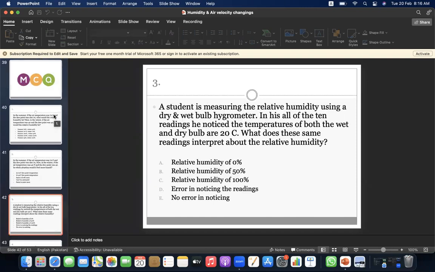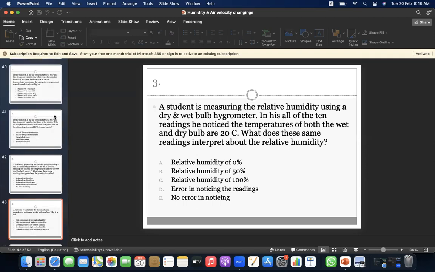Number three, a student is measuring the relative humidity using a dry and wet bulb hygrometer. In all of his 10 readings, we notice the temperature of both the wet and dry bulb are 20 degrees centigrade. What do these same readings interpret about the relative humidity? A, relative humidity of 0%. B, relative humidity of 50%. C, relative humidity of 100%. D, error in noticing the readings. E, no error in noticing. The answer is C, relative humidity of 100%.